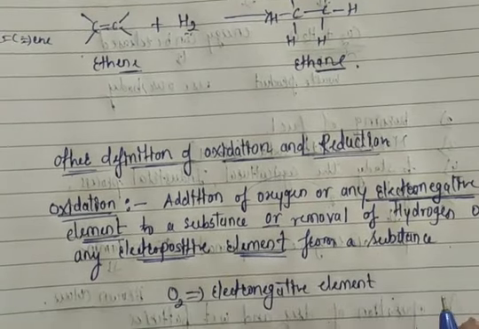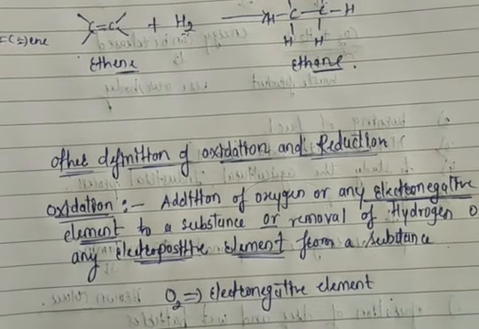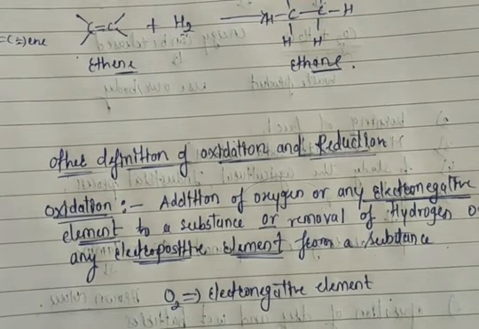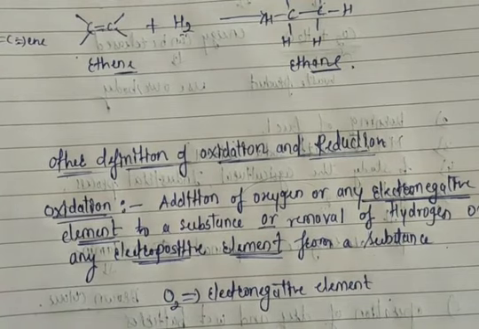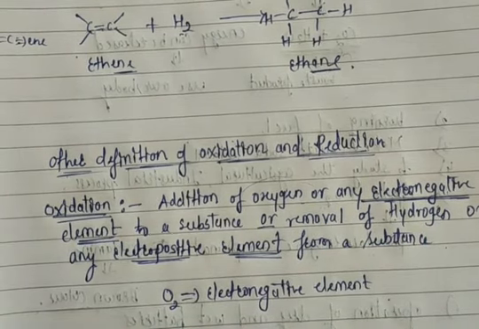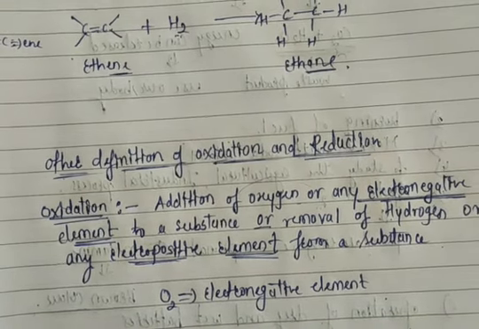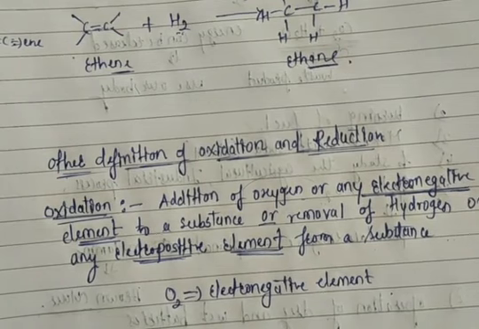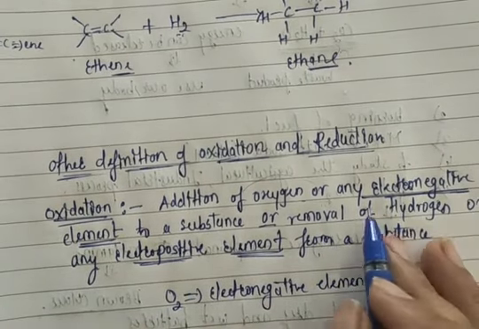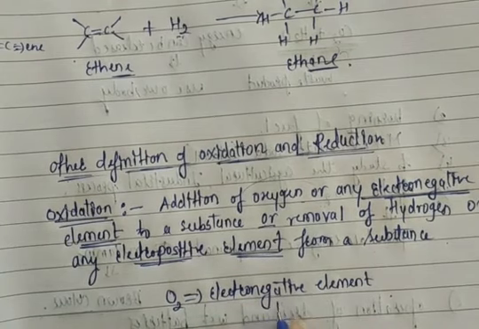Not only oxygen, we can add other elements which are electronegative in nature. Suppose I take a substance and add oxygen to it, no doubt this is an oxidation reaction. But other than oxygen, there are also some elements which are electronegative in nature. If I add that to the substance, again an oxidation reaction can take place.